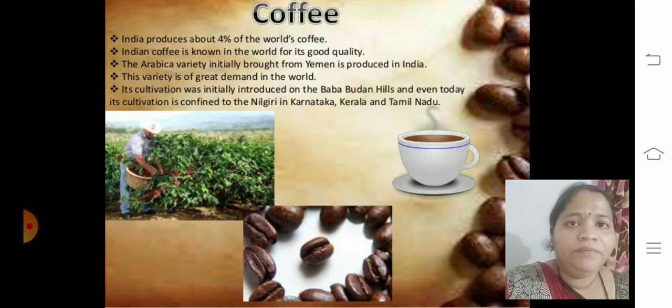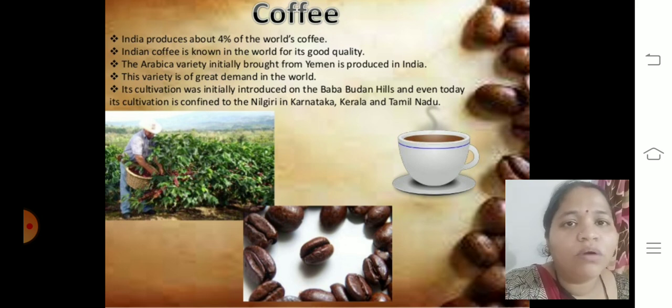Next, about coffee. India produces about 4% of the world's coffee. Indian coffee is known in the world for its good quality seeds. The Arabica variety, initially brought from Yemen, is produced in India, and this variety has great demand in the world.